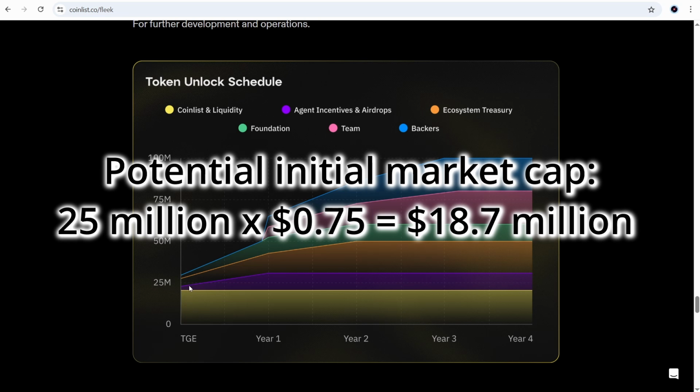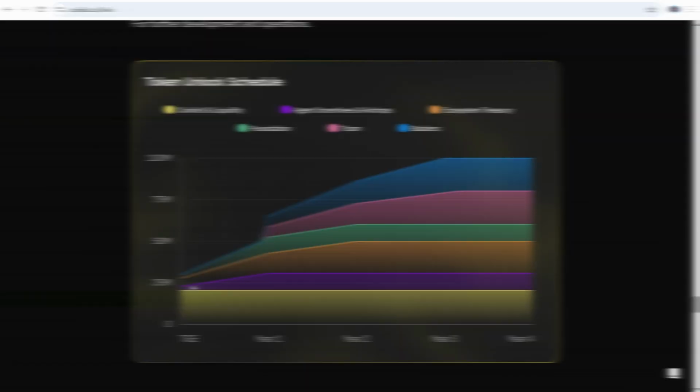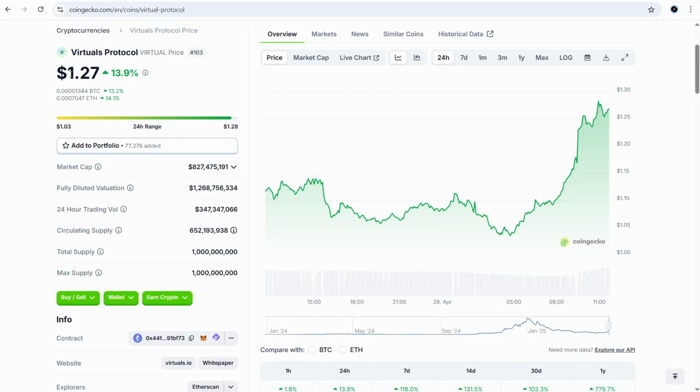Let's compare the FDV and potential market capitalization with the competitors. The first one is Virtual. It has an FDV of $1 billion, which is more than 10 times higher than the price we are buying Fleek at. The market cap is around $800 million, which again is much higher than Fleek's initial market cap. So if we compare it with Virtual, we can say that the potential return is 10x on the initial investment.